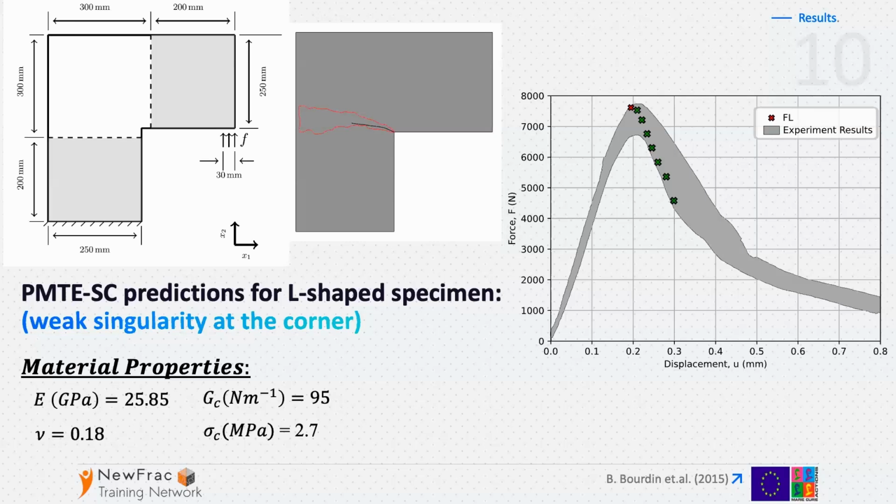In the first example, we would like to predict crack onset, and then subsequent propagation at the weak singularity point, which is this reentrant L-shaped corner. These red lines are, let's say, the border of the cloud obtained by experimental results. And the black line is our prediction. So we obtain a very good result in the crack path. And also the critical load and the load displacement curve are in very good agreement with the experimental results.